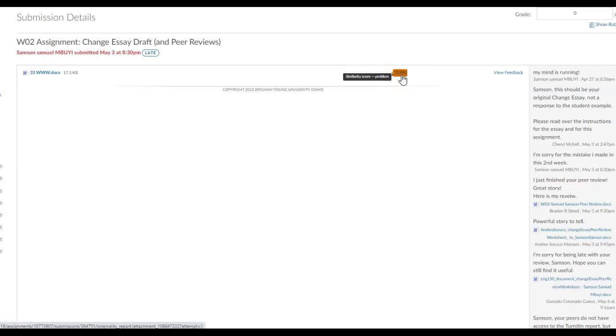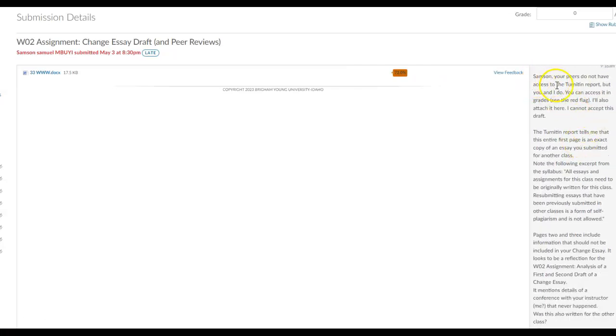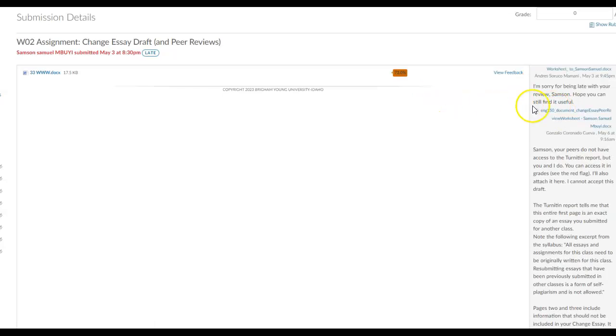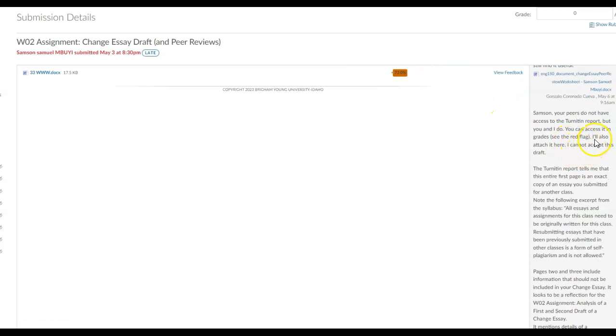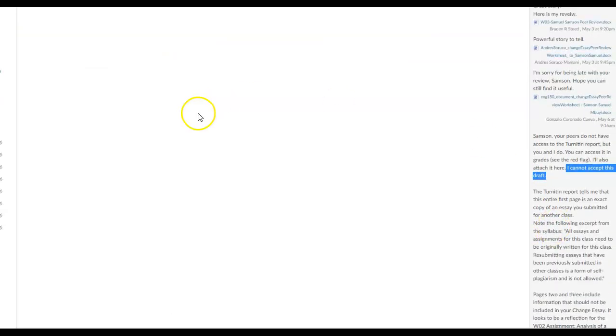for another assignment. If you go down here, I had written you a note that although your peers cannot open this report, you and I can. And I can see that most of this was turned in for another class, all right? And I mentioned here, I cannot accept this draft. I can't accept it when it's already been turned in for another class. And so I asked you to go ahead and pick another story, another event to write about. And you can read over my comments there.